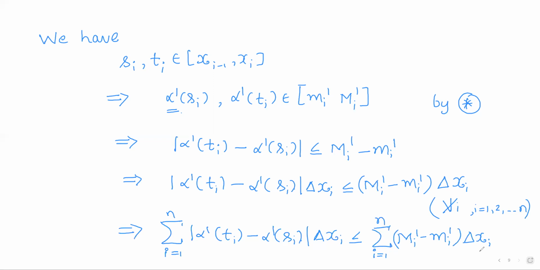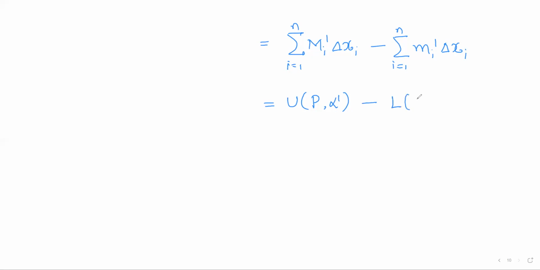Now the right hand side summation can be split into capital Mi dash into delta xi, one summation, and small mi dash into delta xi, the other. Capital Mi dash is the supremum of alpha dash, so the summation is the upper Riemann sum of alpha dash minus the lower Riemann sum of alpha dash, which we have made less than epsilon.